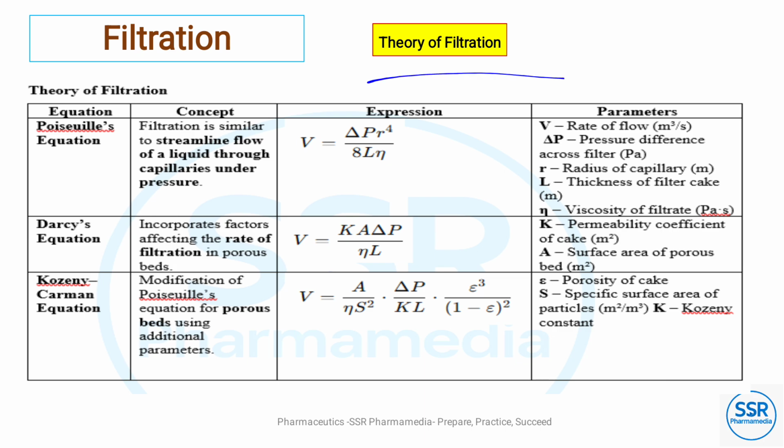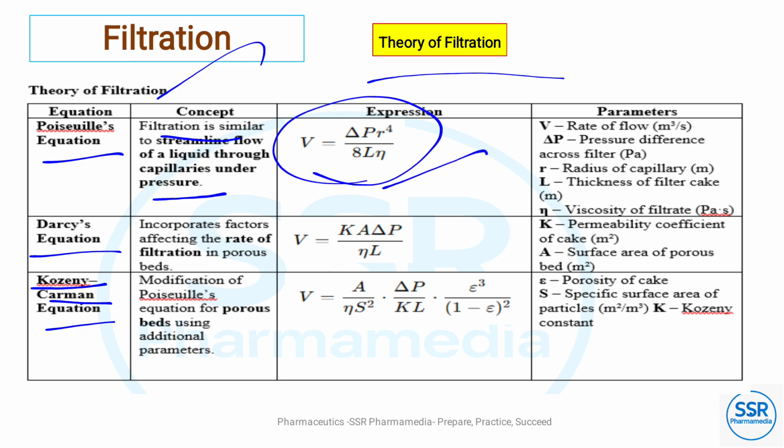So next we will discuss the theory of filtration. The theory of filtration mainly involves three equations: the Poiseuille equation, the Darcy equation, and the Kozeny-Carman equation. First, the Poiseuille equation: filtration is similar to streamline flow of a liquid through capillaries under pressure. Read the expression of this equation carefully, along with the abbreviation of each term.